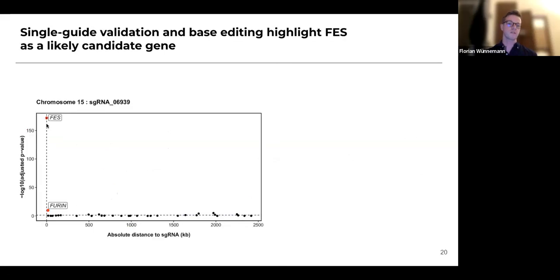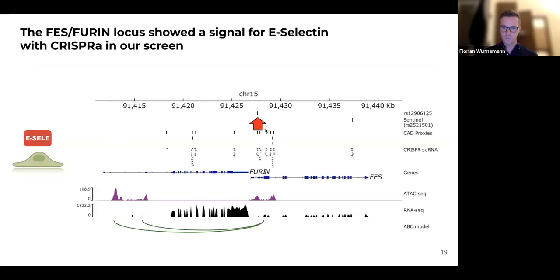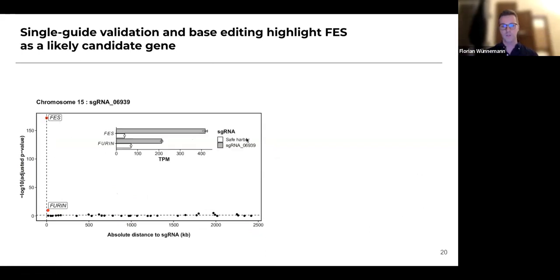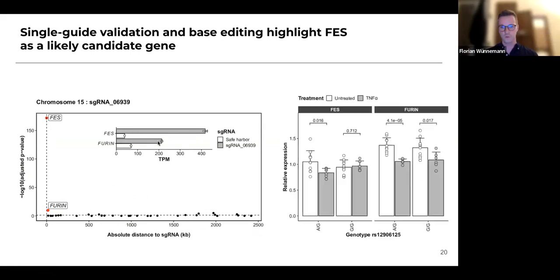And what we found is that when we guide CRISPRa to the position of the SNP here, we find strong upregulation of FES, but also upregulation of furin, when we look at all the genes in cis that are close to this SNP. So this is confirming that this guide RNA actually works, right? The gene that's the closest, where we are putting CRISPRa on the promoter, is upregulated very strongly. And as you can see, FES is upregulated a bit stronger than furin.